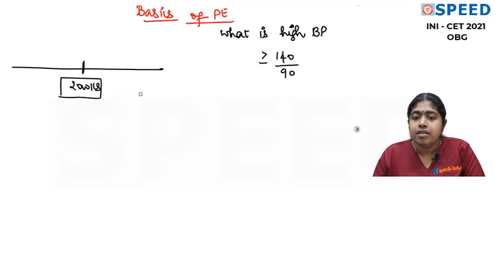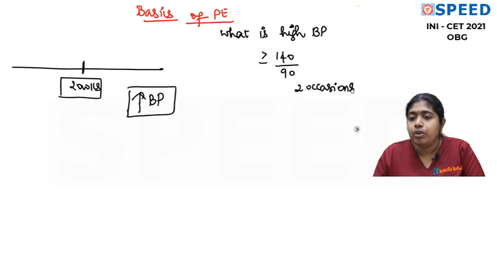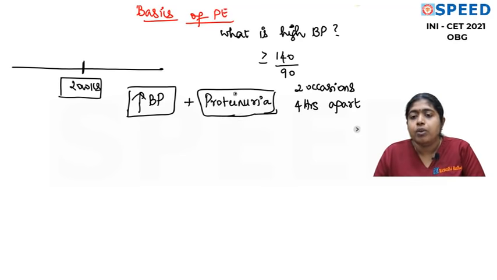So after 20 weeks, if you have increased BP, which is more than or equal to 140/90, on the first occasion of diagnosis, you should at least find this elevated BP on 2 occasions, 4 hours apart. It's not 6 hours apart, it's 4 hours apart. Then you make a diagnosis of high BP in pregnancy. So you make a diagnosis of high BP plus proteinuria after 20 weeks, then you call it preeclampsia. Then you call it what? Preeclampsia.